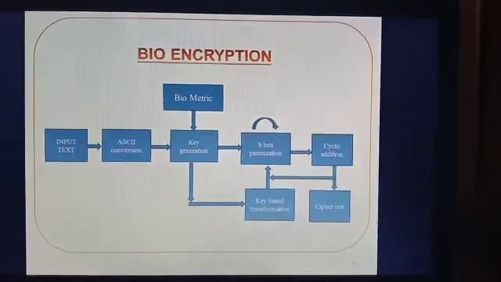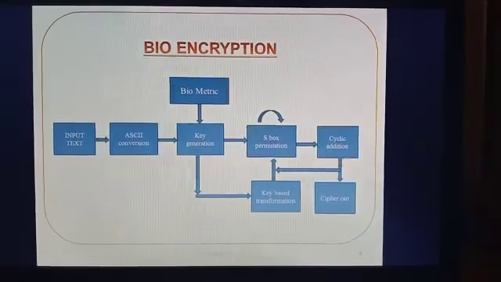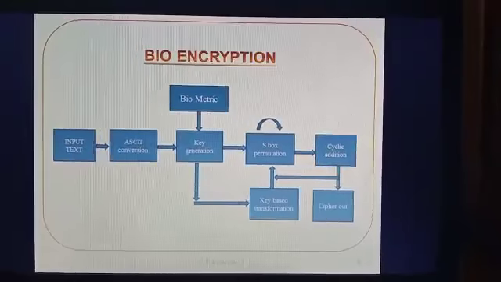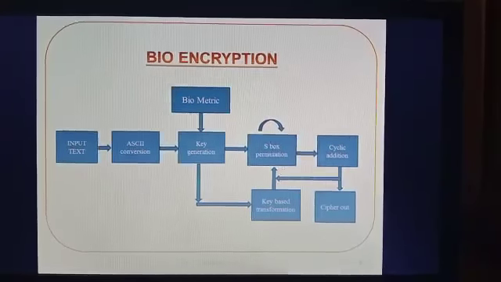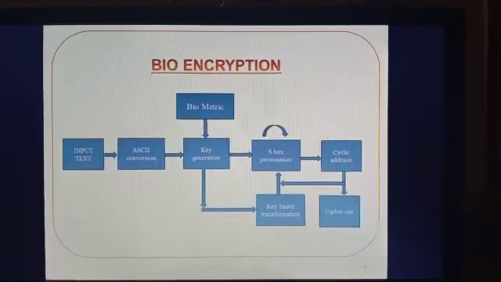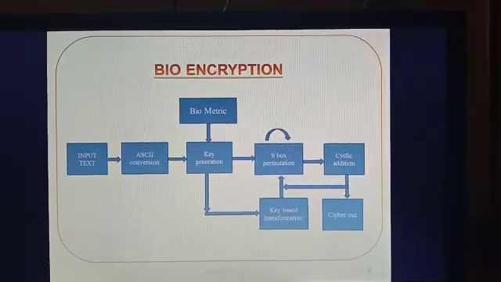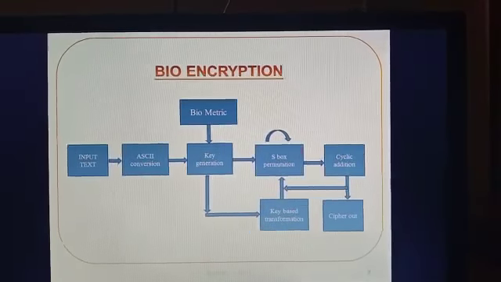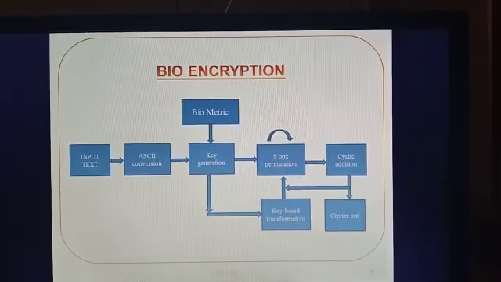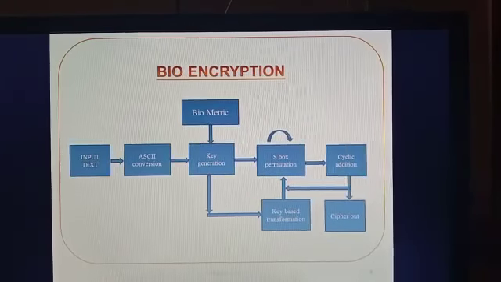And bio encryption. In this block diagram, we are going to see our overall process. Here, input text is the input passwords or any biometric signal information we are going to give, and ASCII conversion. In ASCII conversion, the numbers and alphabets are mixed together and fed into the key generation.